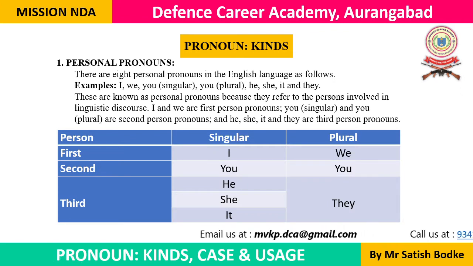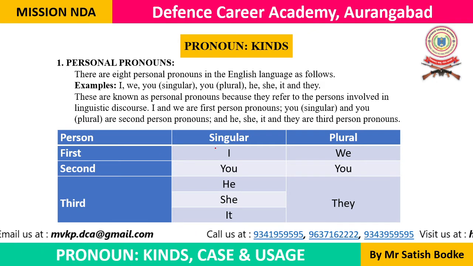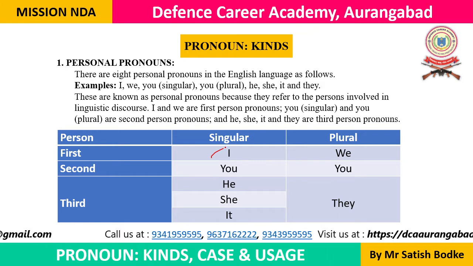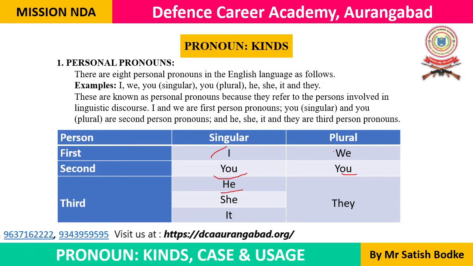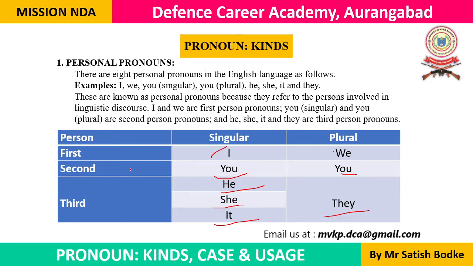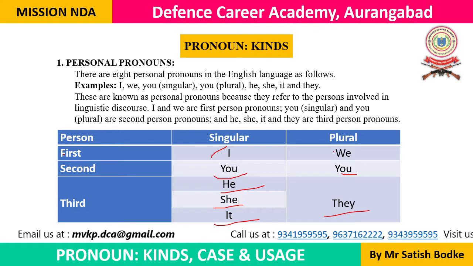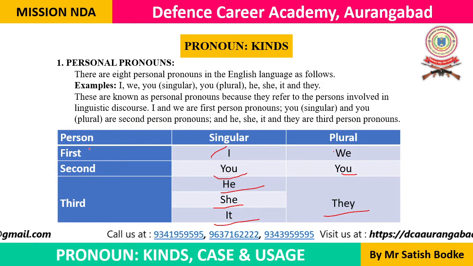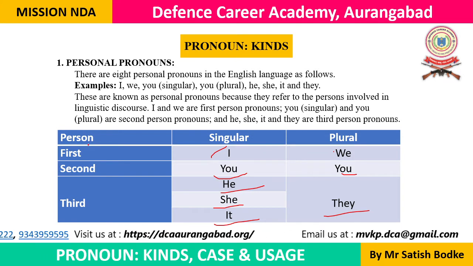Here is the first kind of pronoun, that is the personal pronouns, and the personal pronouns are I, we, you, then he, she, it, and they. These are all the personal pronouns. And why do we call them personal pronouns? The reason is, these are the pronouns which indicate the three persons which are involved in the process of communication or linguistic discourse.